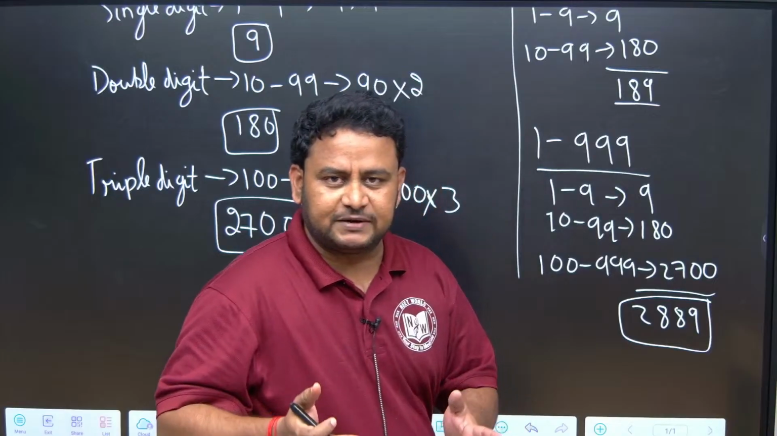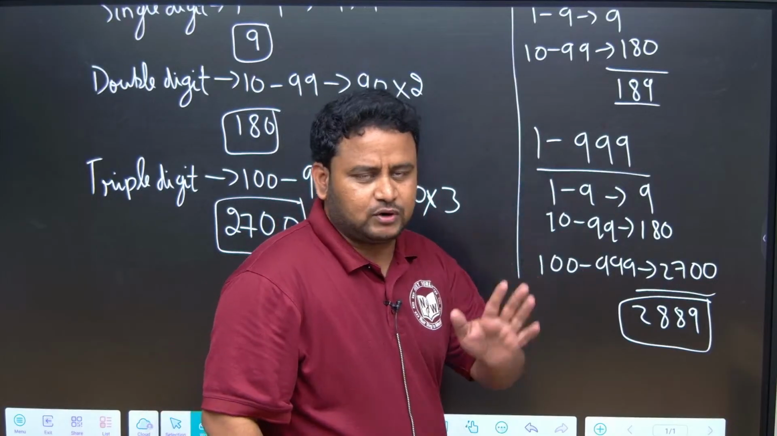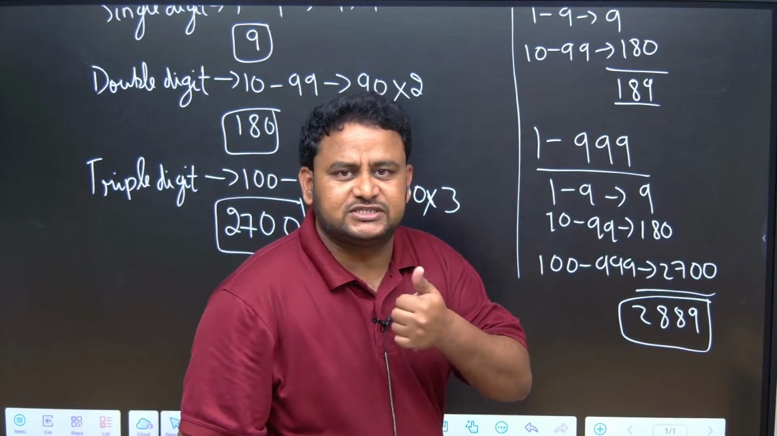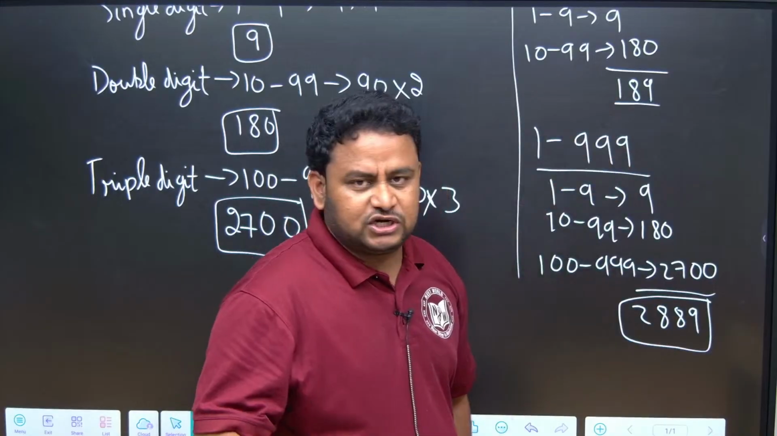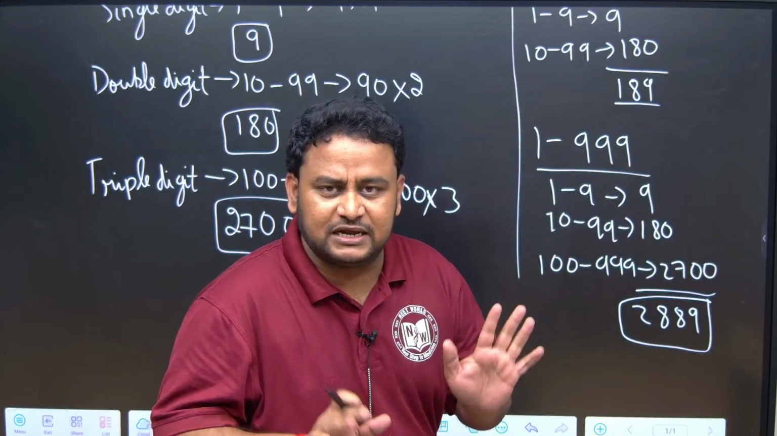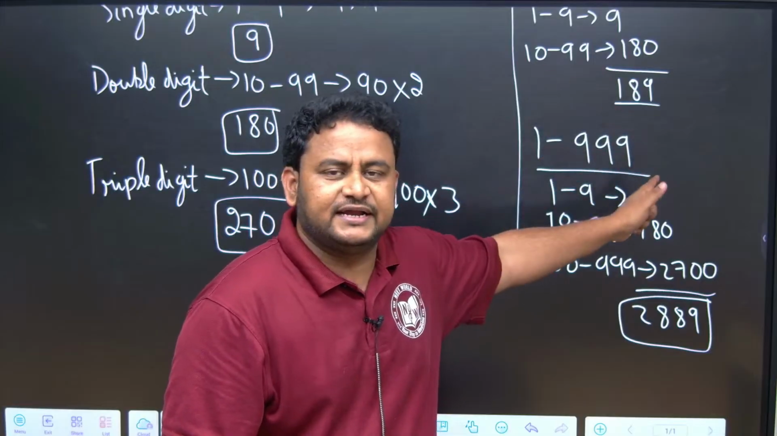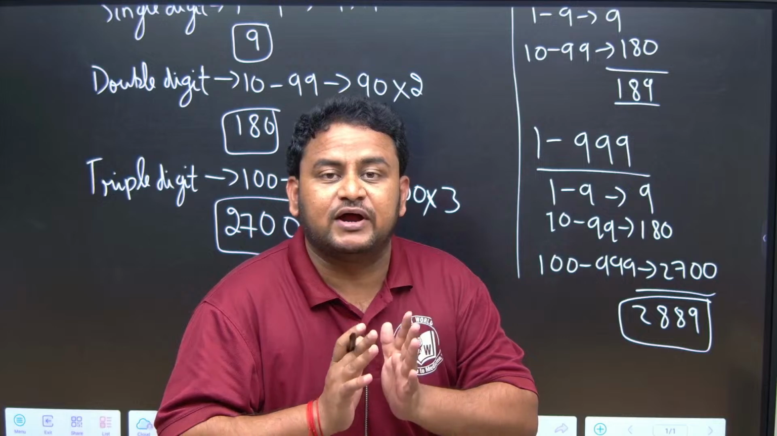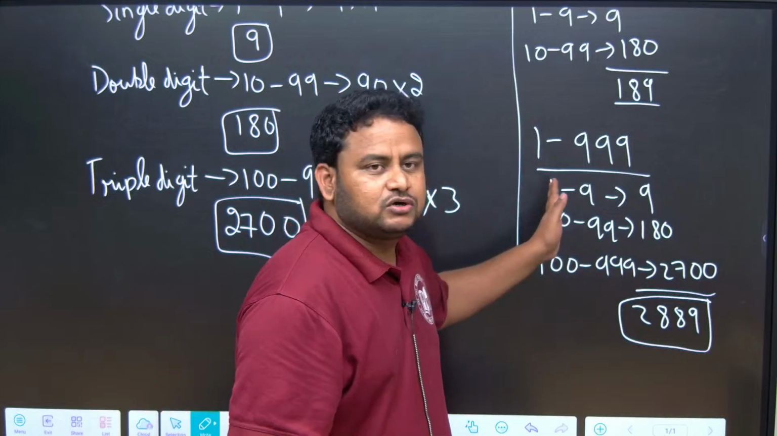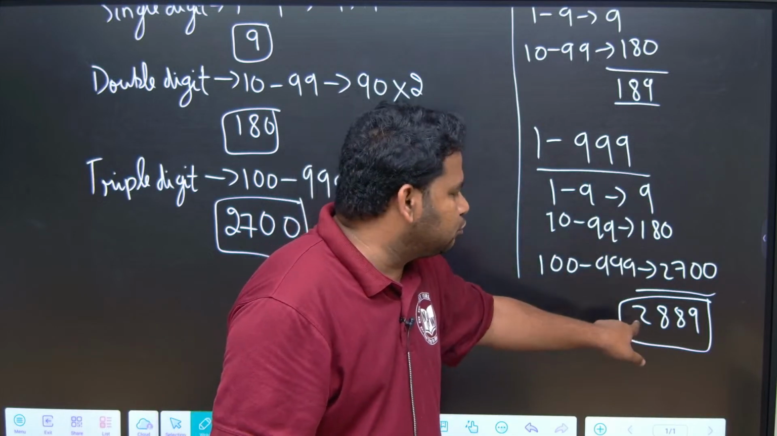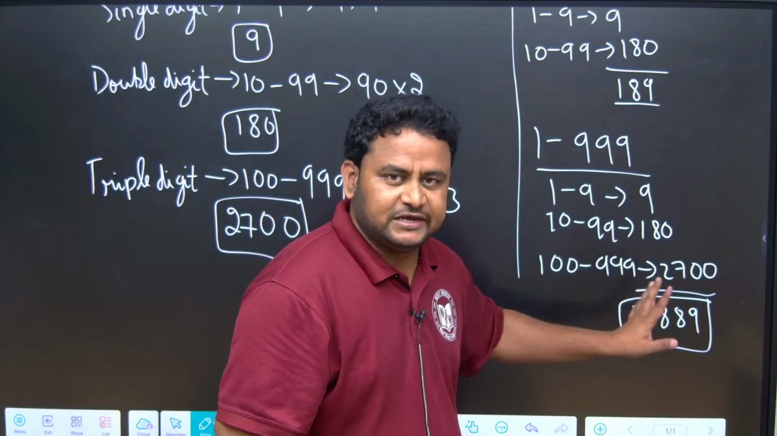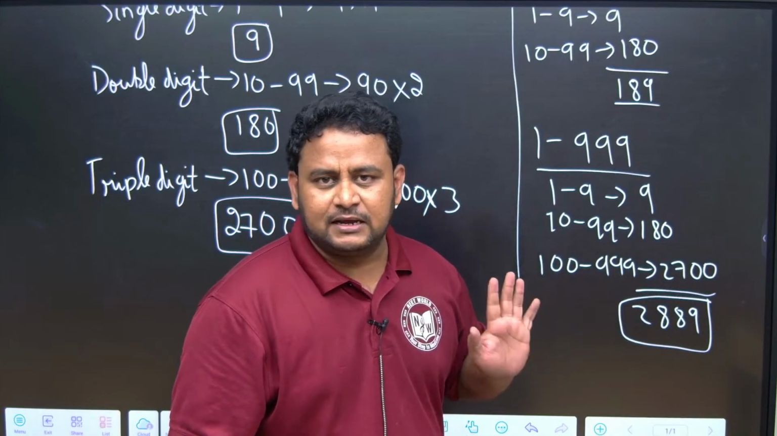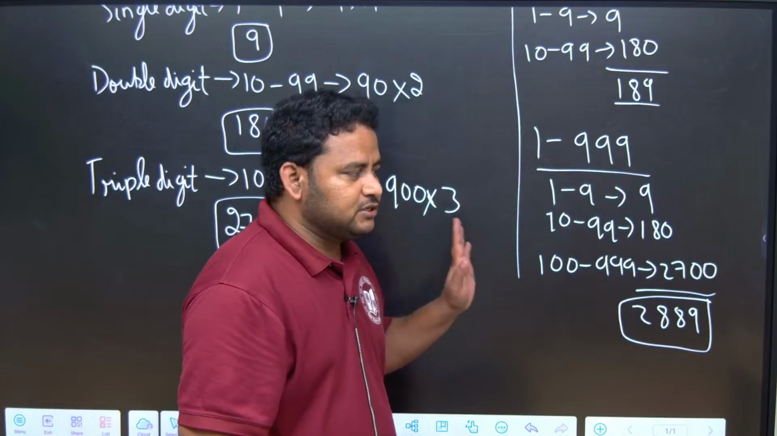If they give a 200 pages book or a 100 pages book, 1 to 100, how many digits are being used? 189. 1 to 100, 100 digits are not used. Don't assume like that. If a book contains 100 pages, 189 digits are used. If they are asking 1 to 999, how many digits are used? 2889. Please remember like this. This is the basic concept you have to understand.